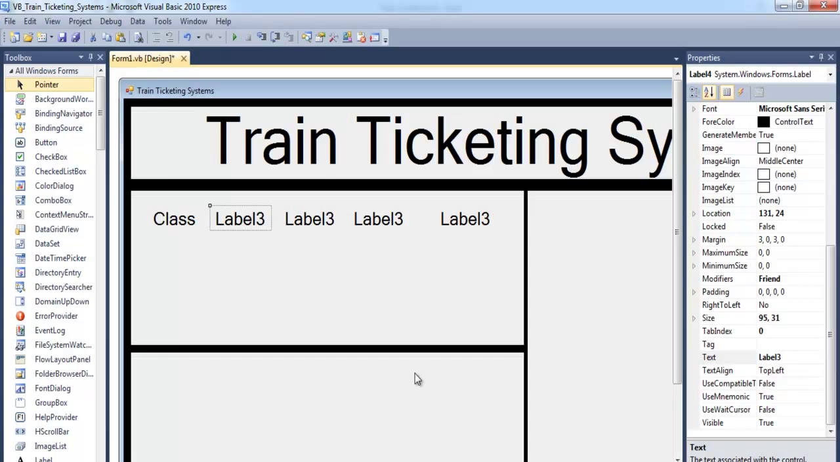The next one, change the title to ticket type, and the next one will be adult. We have a child here, child, and here we have destination. That is fine.